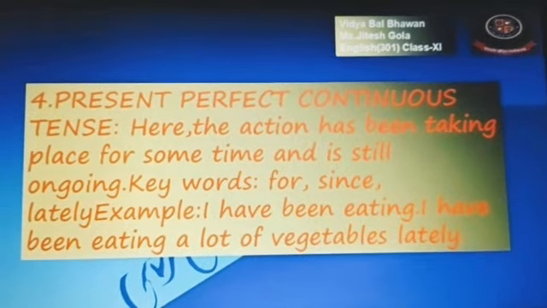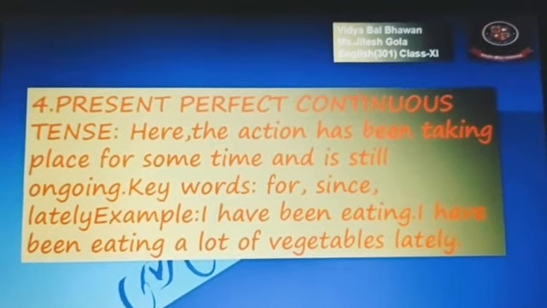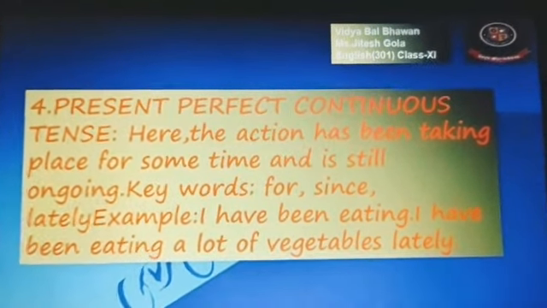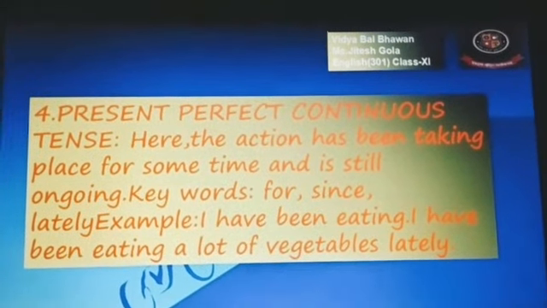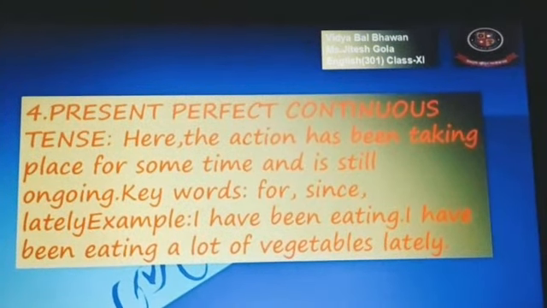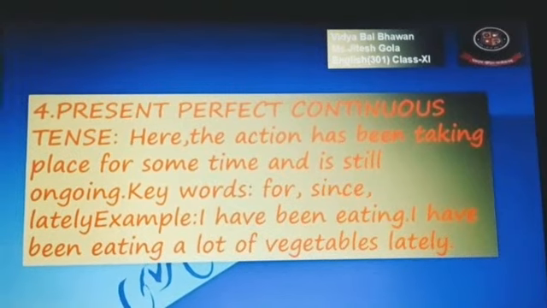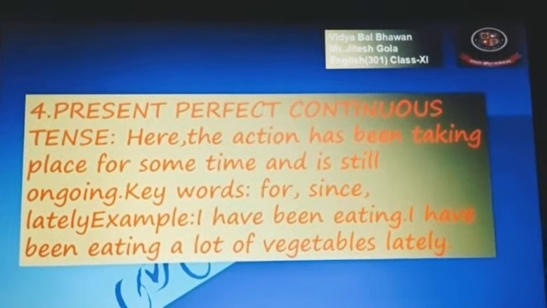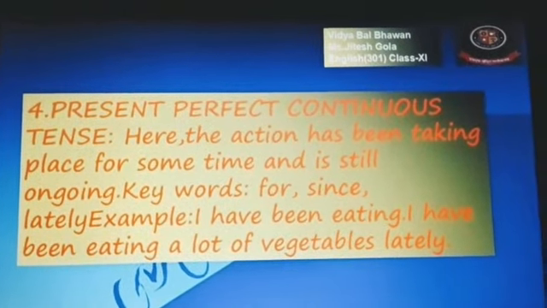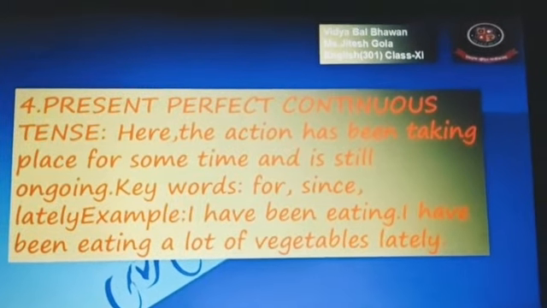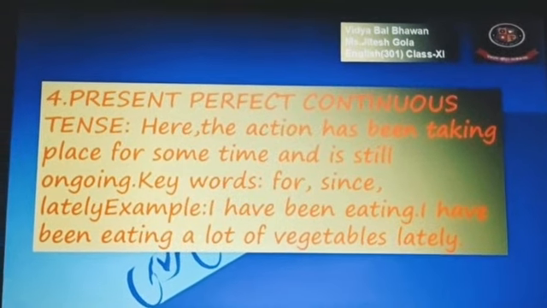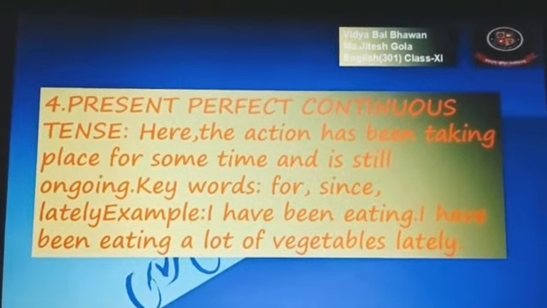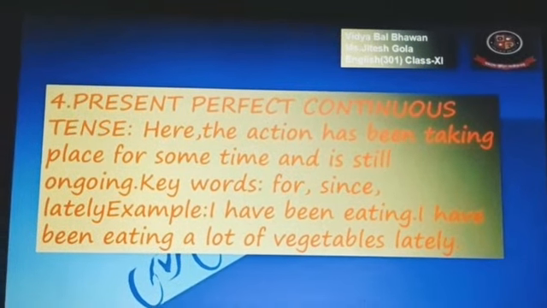Now the next is present perfect continuous, meaning present perfect plus ing you have to use. Here the action has been taking place for some time and is still going on, meaning the action started and is still in continuation. Keywords will be for and since or lately.